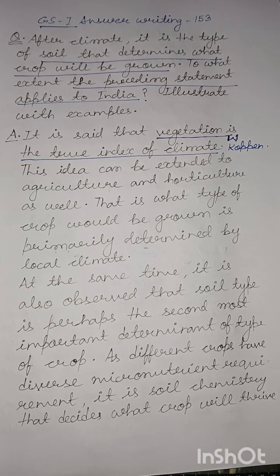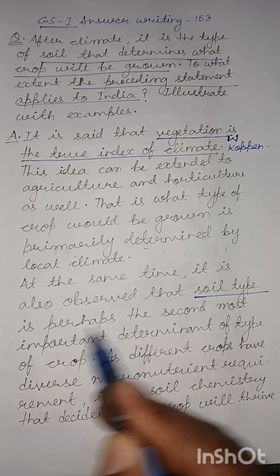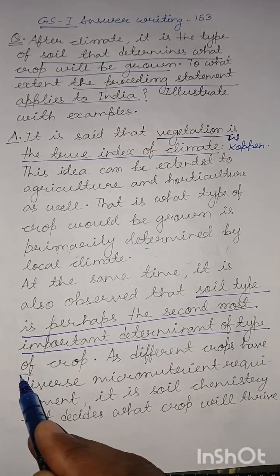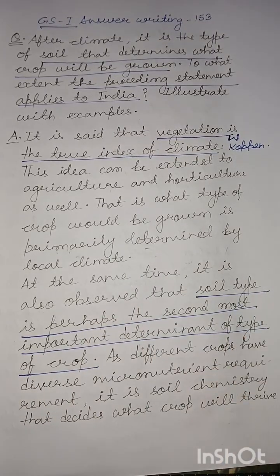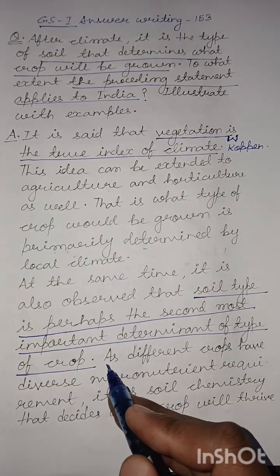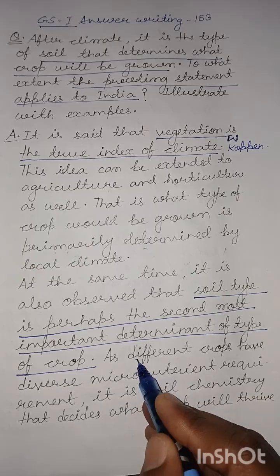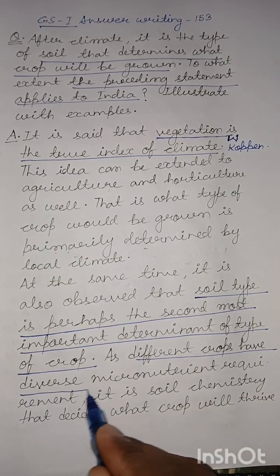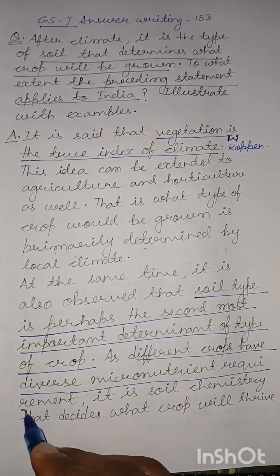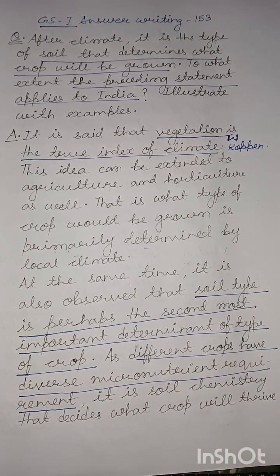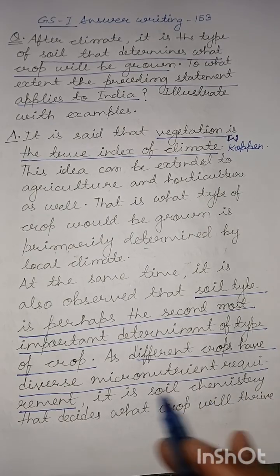At the same time, it is also observed that soil type is perhaps the second most important determinant of type of crop. That is, just after climate, soil type is the second most important determinant of type of crop. And now what is the mechanism of this control? As different crops have different, or for that matter diverse, micronutrient requirements. Which crop would require what kind of mineral would determine whether that crop would thrive in a particular soil, and if that soil does indeed have that mineral in adequate supply, that would mean that crop would thrive in this soil.